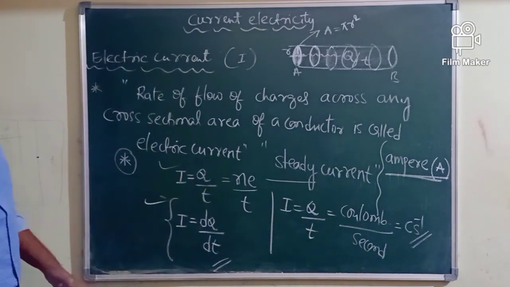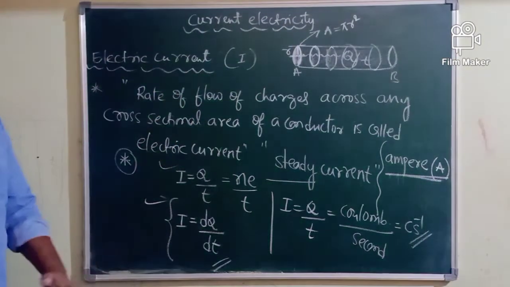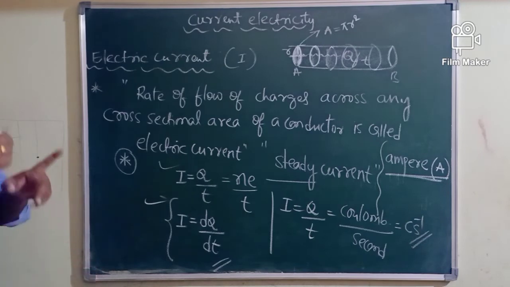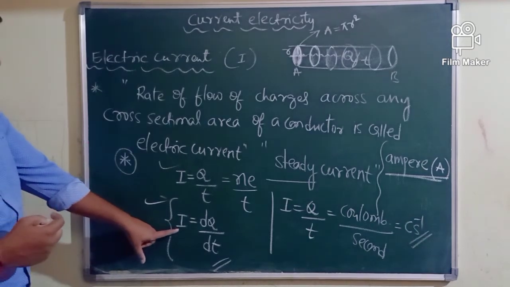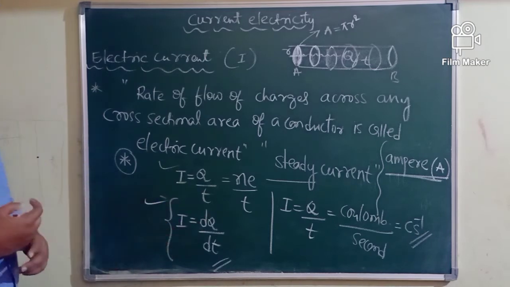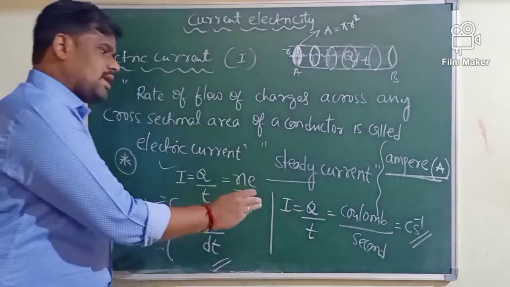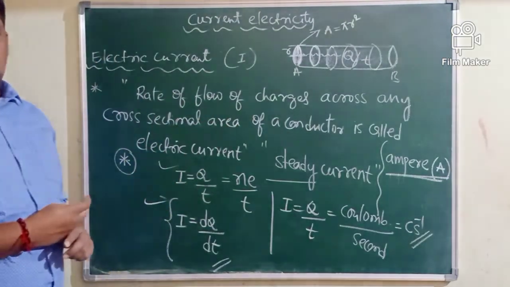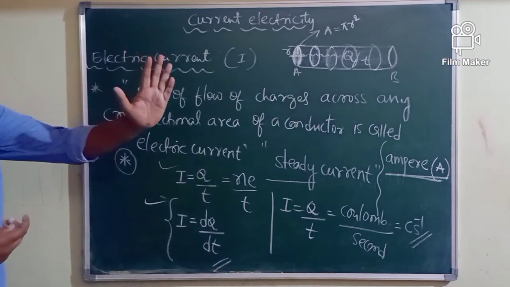If flow of charge through a conductor is not uniform, in such cases we calculate instantaneous current, using the formula I = dq/dt. The SI unit of current is ampere.